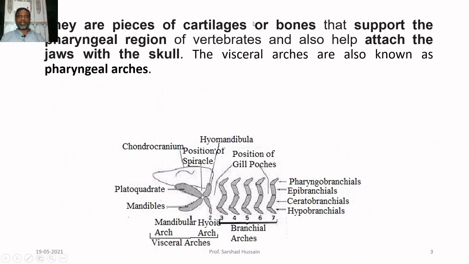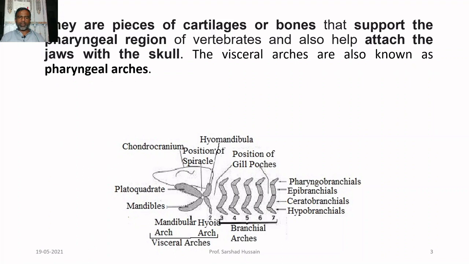Basically, the visceral arches are pieces of cartilage. You can look at these. They are pieces of cartilage, or sometimes pieces of bone. They support the pharyngeal region. So if this is the body of a fish, this is the pharynx region, which is supported by these visceral arches. Moreover, they attach the jaws to the skull.